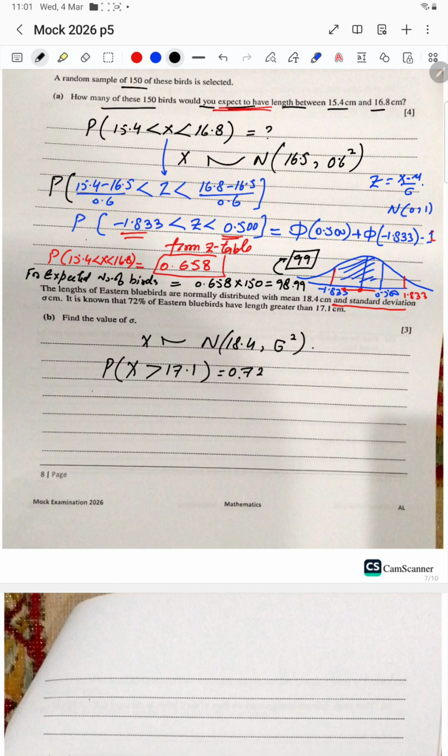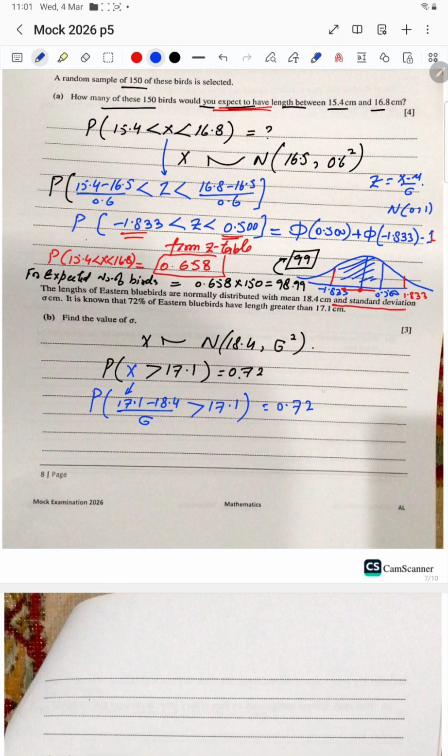So change this into the probability distribution. Probability of z, which is x minus mu over sigma: x is 17.1, minus mu is 18.4, over sigma, greater than 17.1 is 0.72.